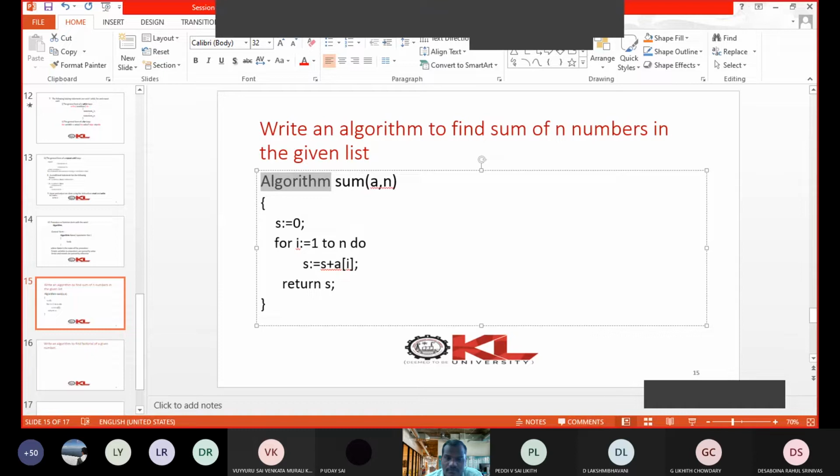Sum of n numbers, sir. Huh? Sum. Can you repeat? Sum of n numbers. Name of the algorithm.